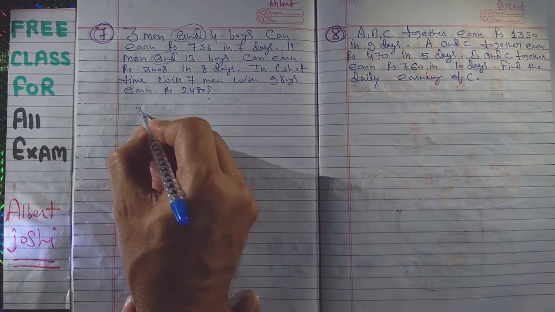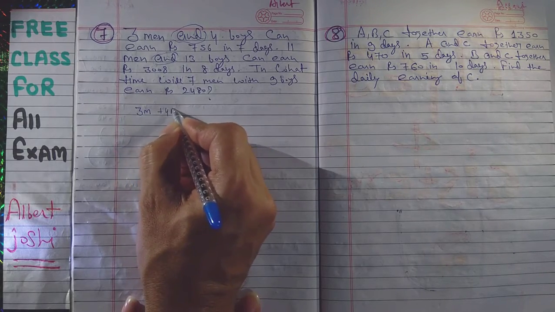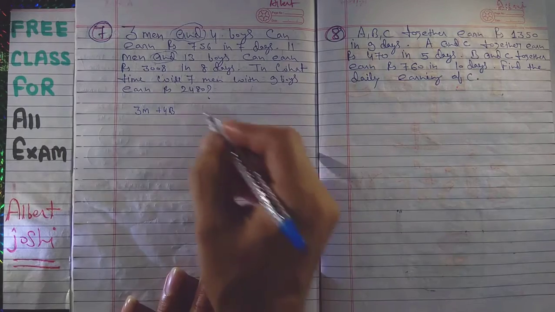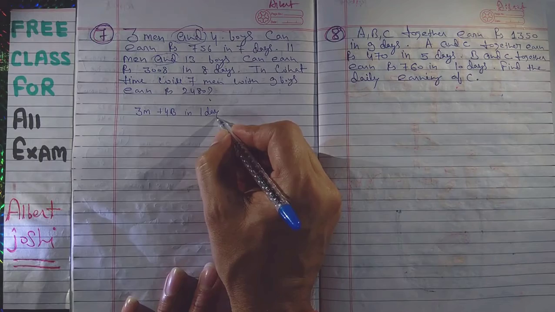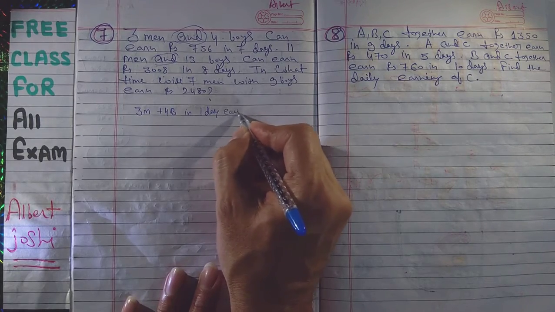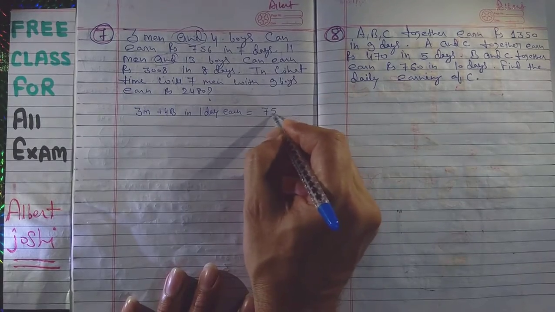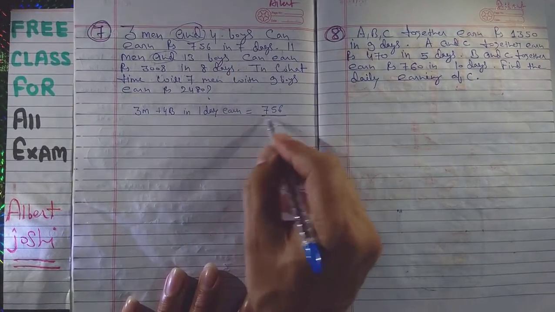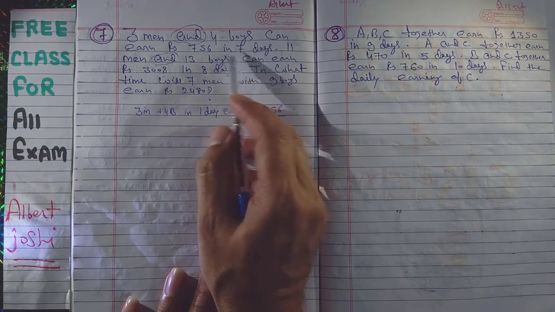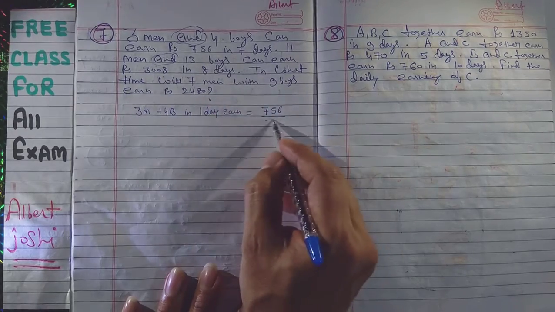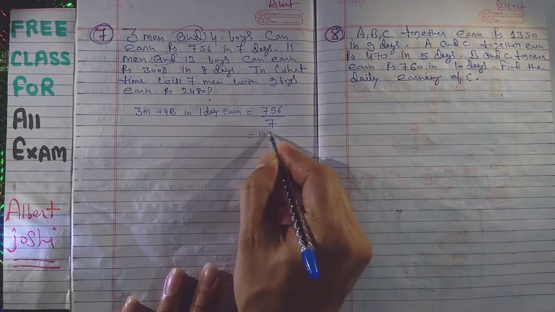So you have 3 men plus 4 boys. In 1 day they earn 756 upon 7 days, because this money they are receiving after 7 days. So in 1 day they will get 756 upon 7, that will be 108.